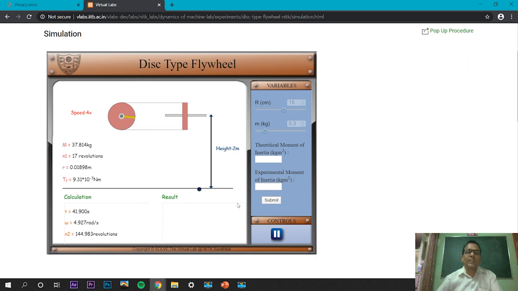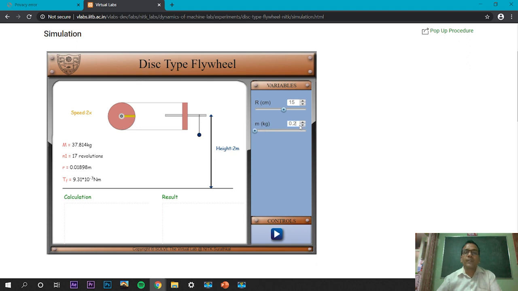So we can vary this mass from 0.2 to 0.7, and if you want, one can also change the radius of the flywheel, and change the theoretical value of moment of inertia for comparison. Okay, thank you. So I expect my students to perform this experiment and submit to me the observation table with the proper calculation. Thank you all.